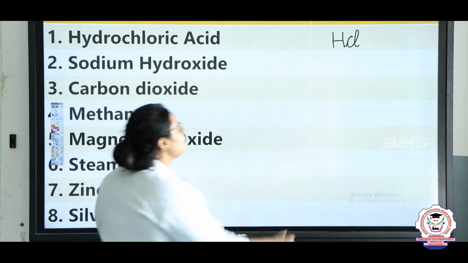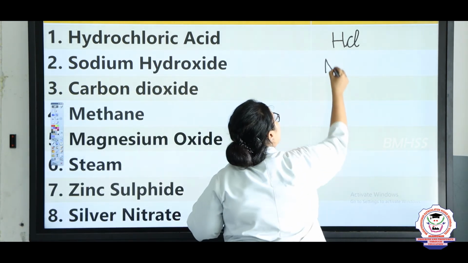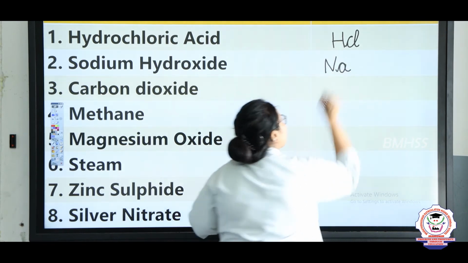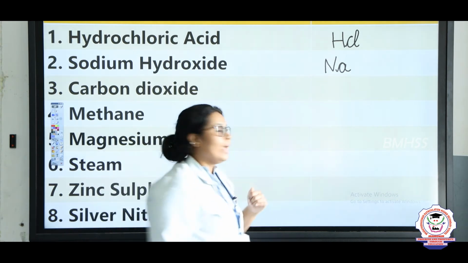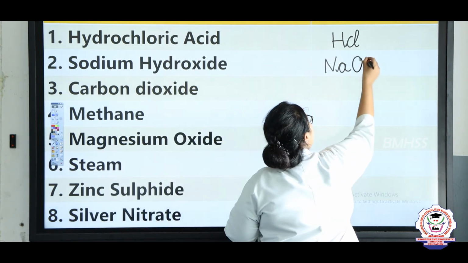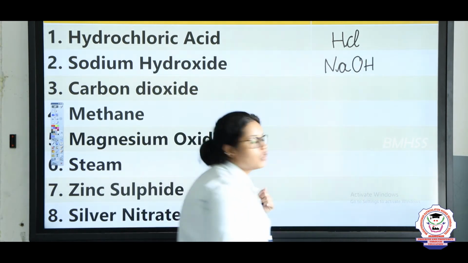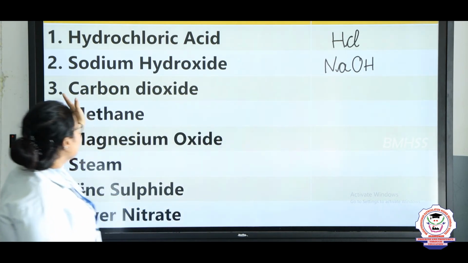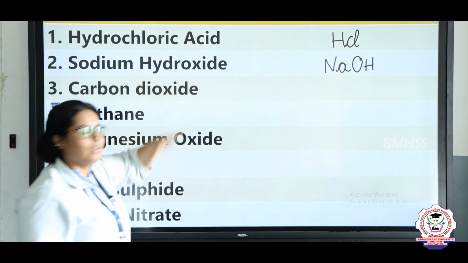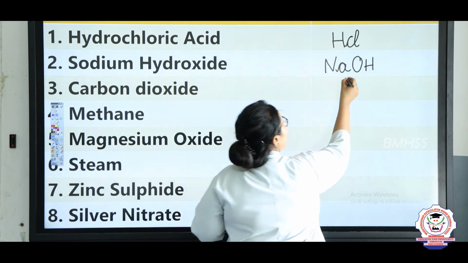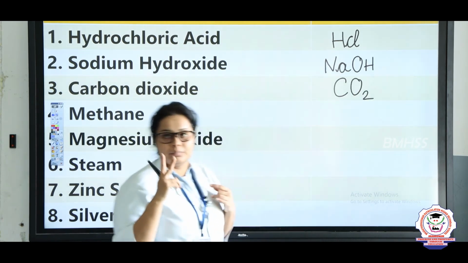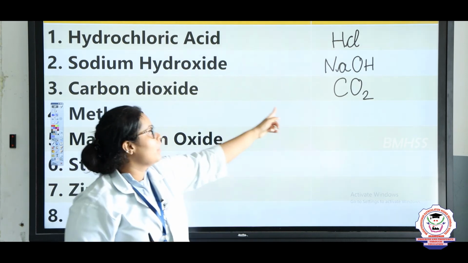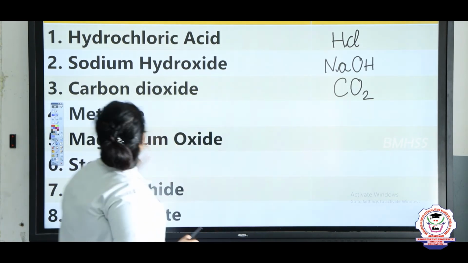Second one, sodium hydroxide. Sodium metal is written as Na. And hydroxide, as I told you previously, is known as OH. So here it will come as NaOH. Third one is carbon dioxide. So carbon is what, children? Carbon is C. Oxygen, and there are 2 oxygen because we are using di. It will come as CO2.